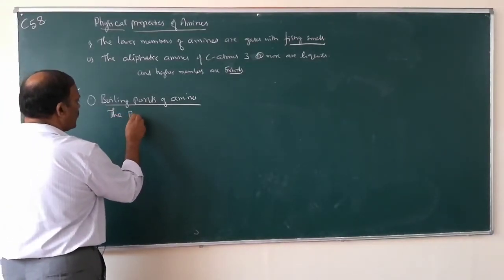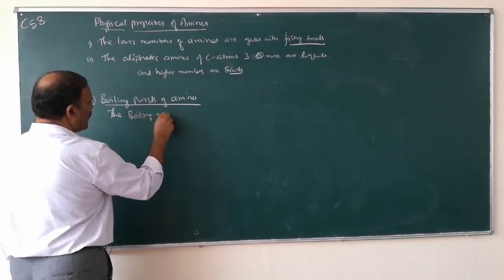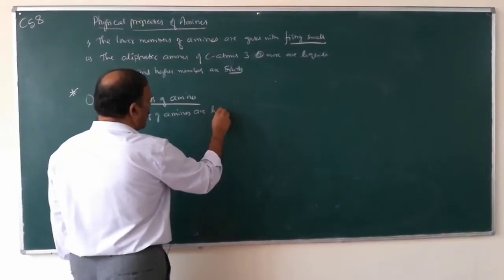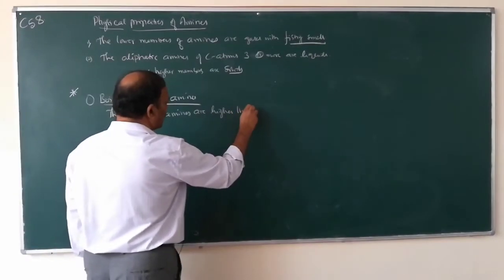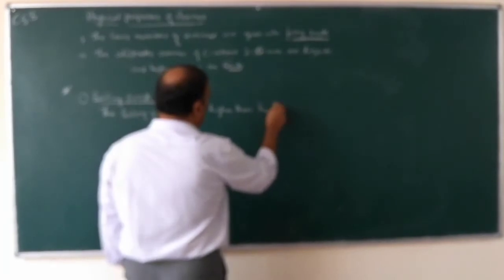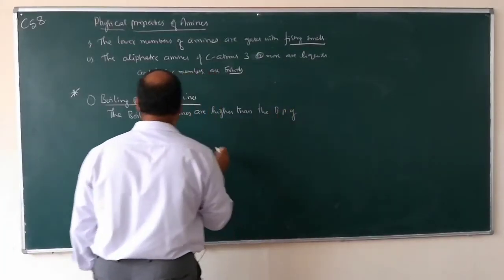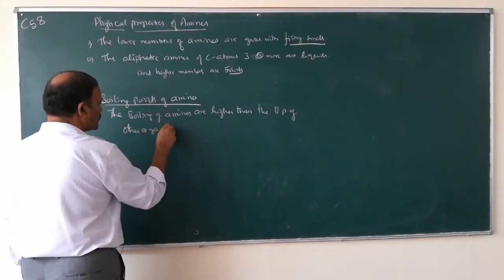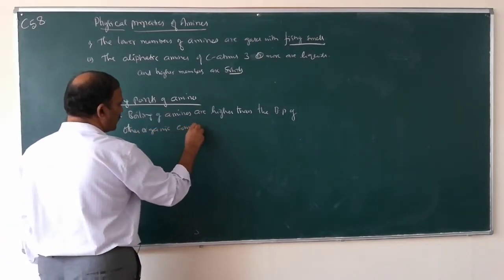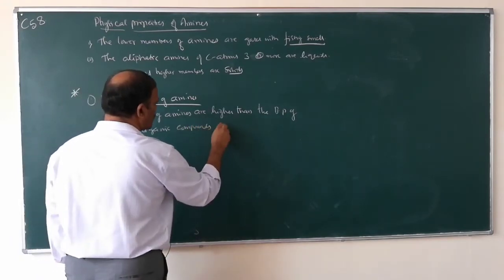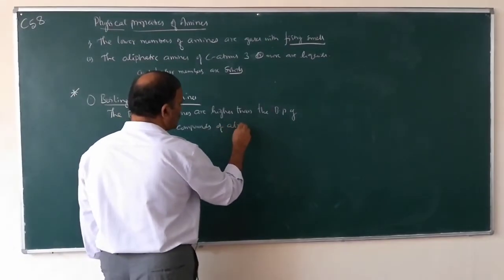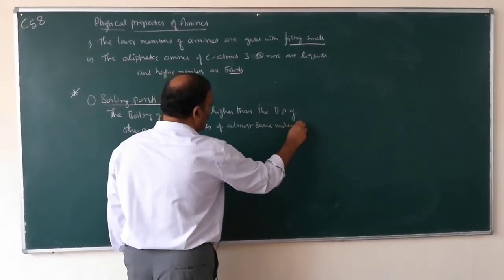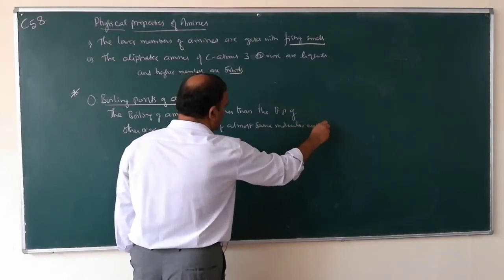The boiling points of amines are higher than the boiling points of other organic compounds of almost the same molecular masses.